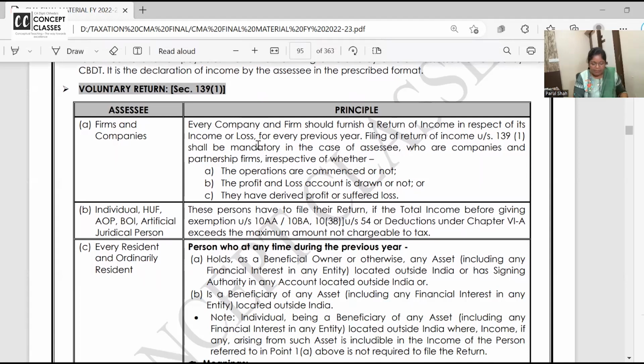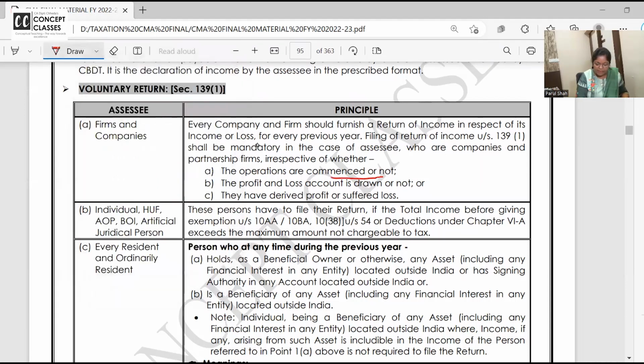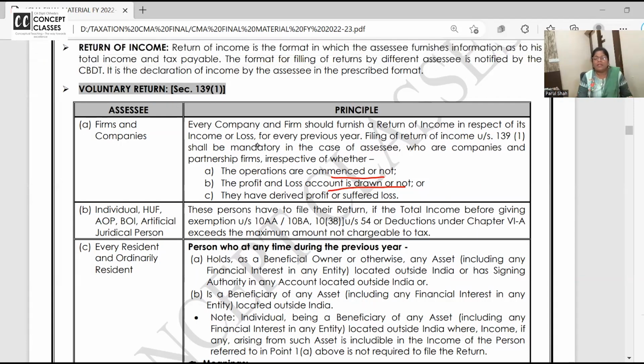Filing of return shall be mandatory in case of assessees who are company and firm, irrespective of whether the business has commenced or not, P&L account is drawn or not. See, if they are in pre-operative stage, abhi to company ka number, directors apna DIN number le rahe hain, so they may not have P&L. Still, they have to file the return, whether there is profit or loss.